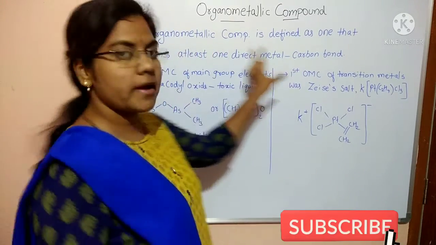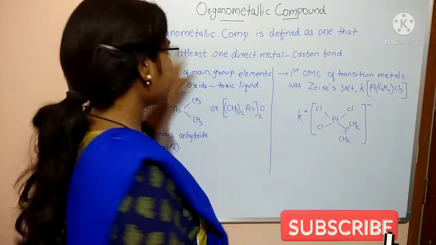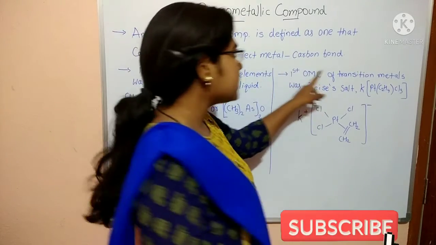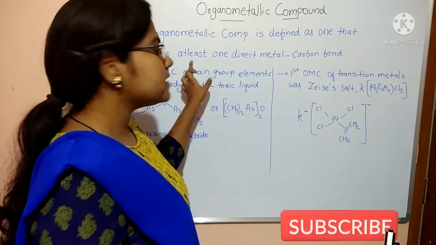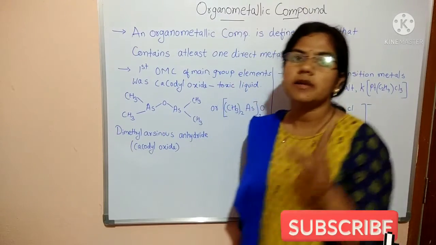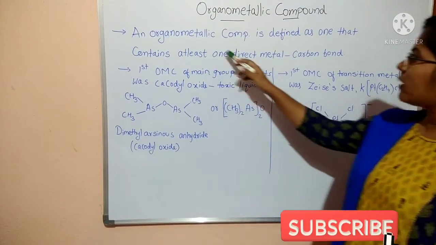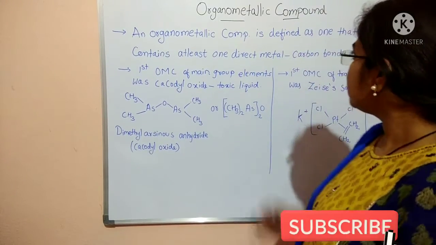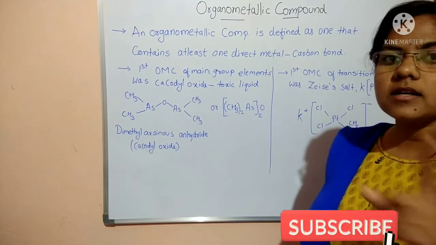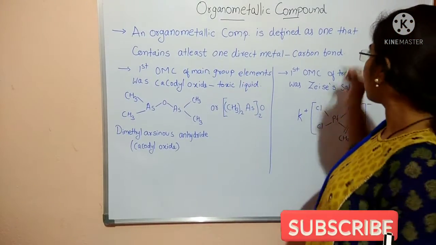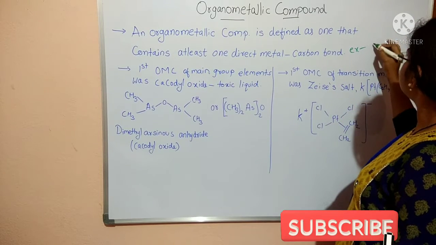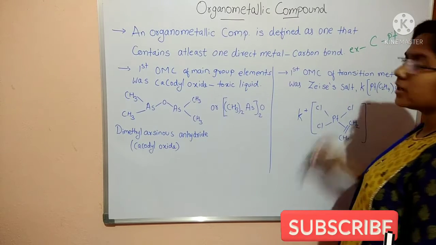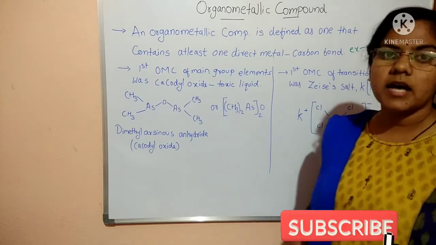So what is meant by an organometallic compound? We are discussing it here by definition. An organometallic compound is defined as one that contains at least one direct metal-carbon bond. For example, we can take carbon and Pt. This is an example of a metal-carbon bond.